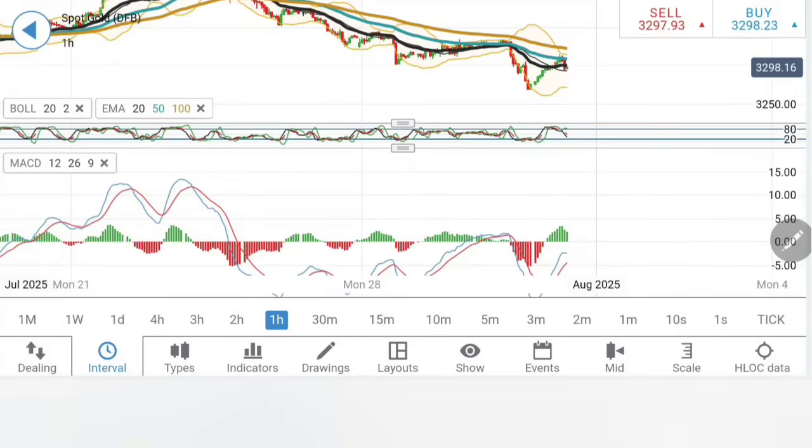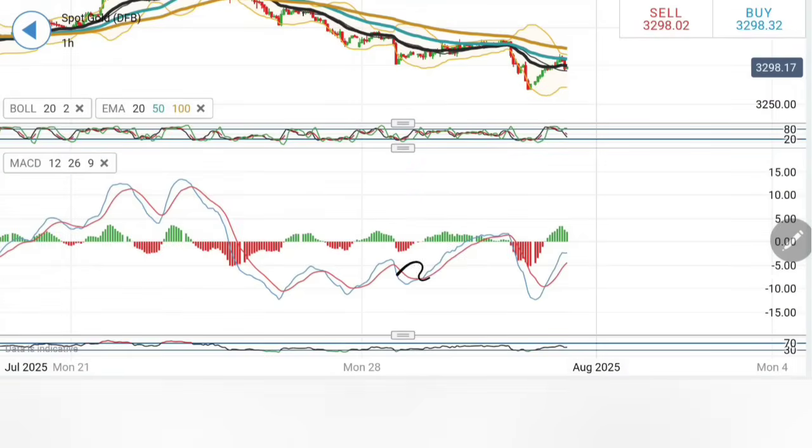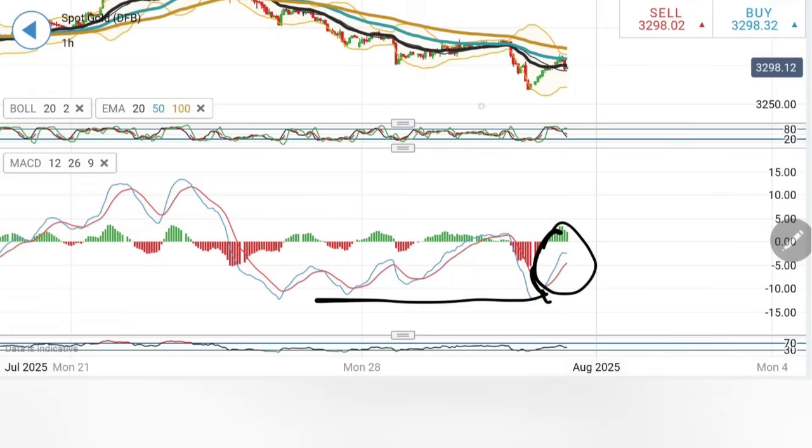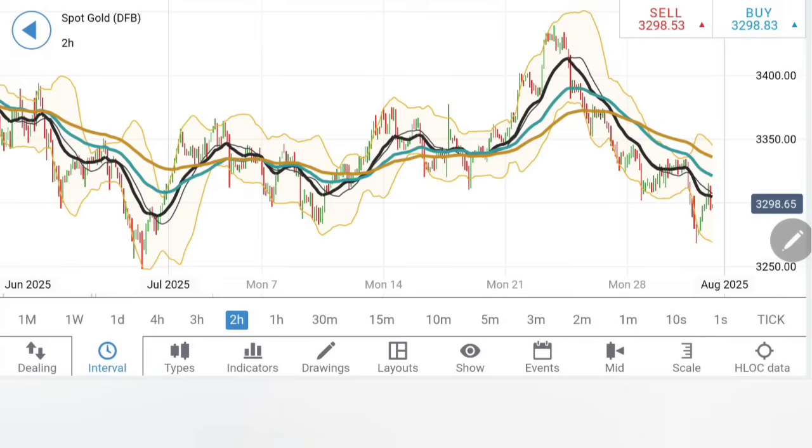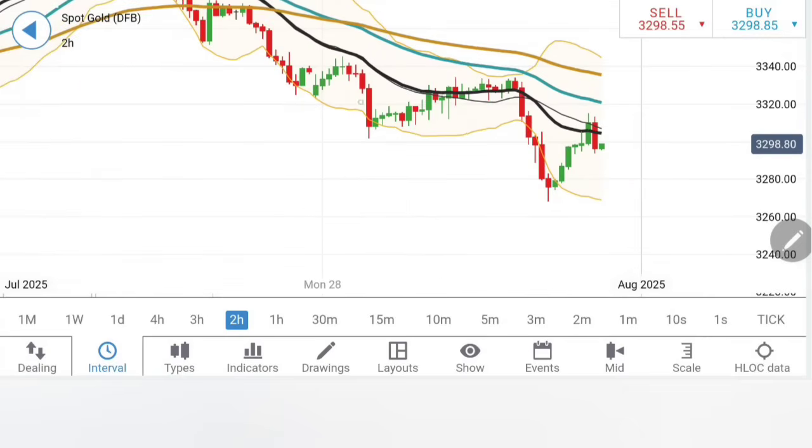See, the stochastic is looking downwards. Look at the MACD. After hitting the bottom, it has crossed over, trading with a retracement, while the RSI is placed comfortably after the retracement. Now look at the 2-hour charts. What has happened on the 2-hour charts? Striking the 20 period moving average, it has closed below the 20 period.